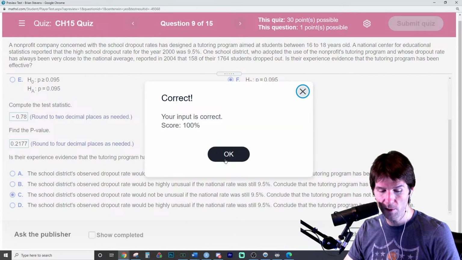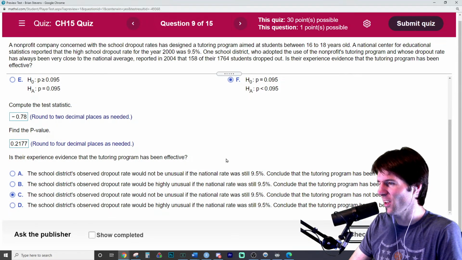I think we should have everything right here. Woo, a little bit scared there. Also a little bit scared. A little scared helps. That's got it.